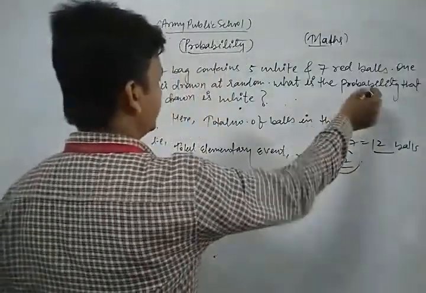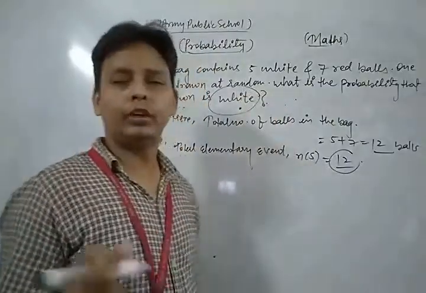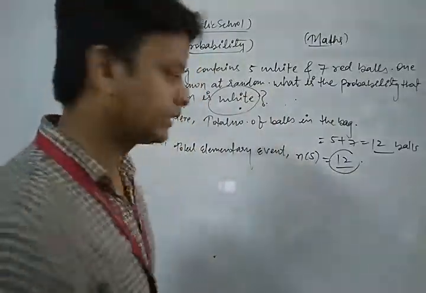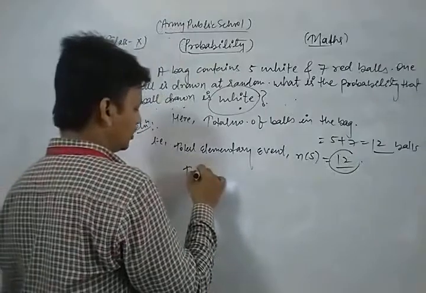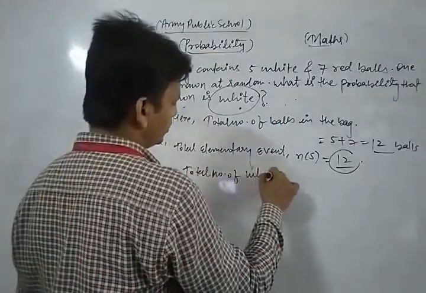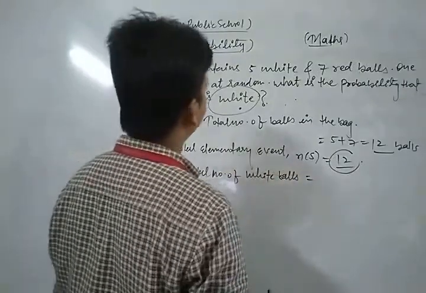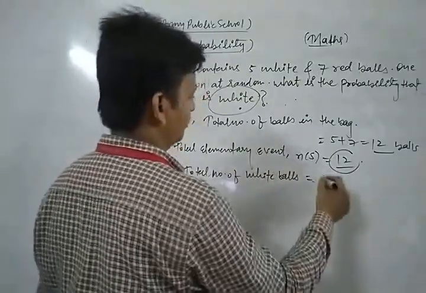Now here we find the probability that the ball drawn is white. So favorable conditions, what? How many white balls are there? Total number of white balls is 5.